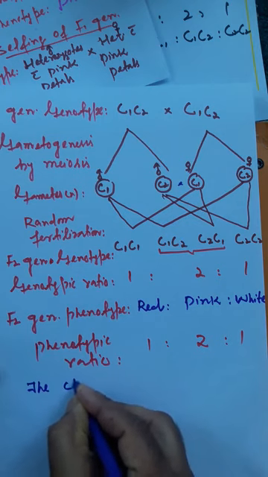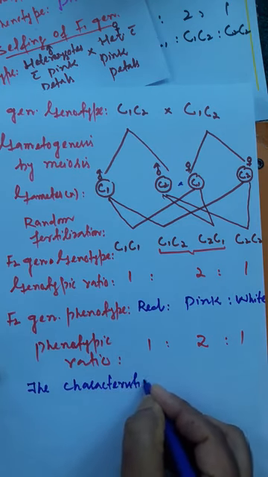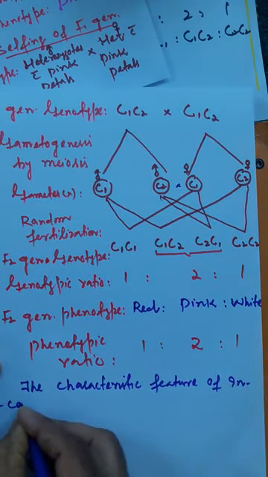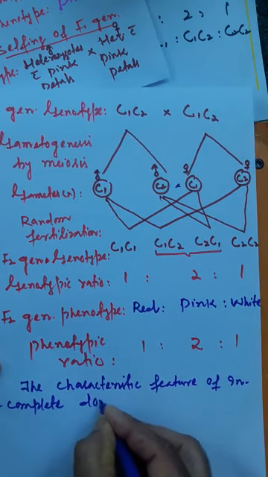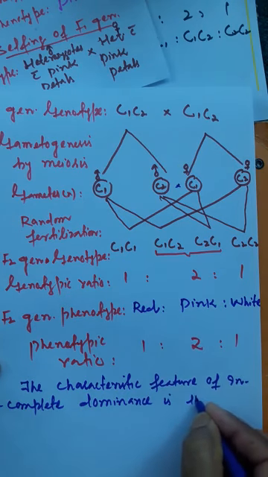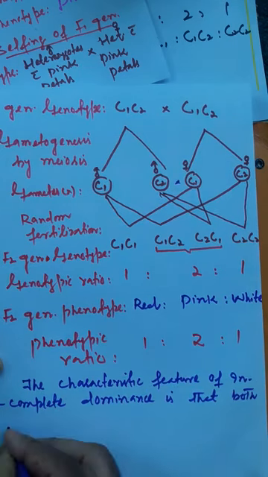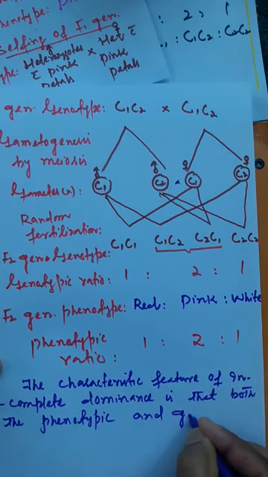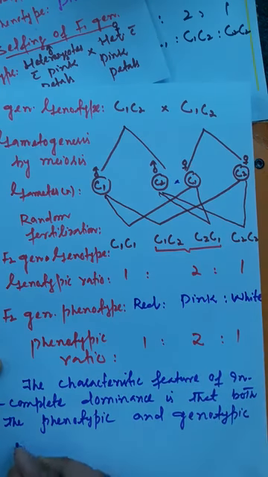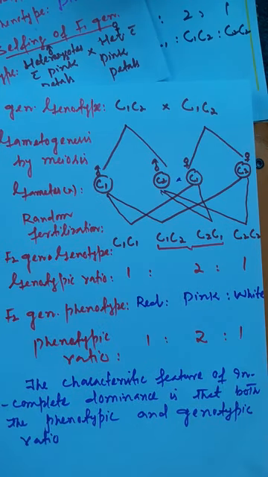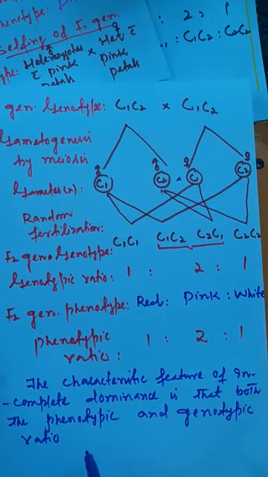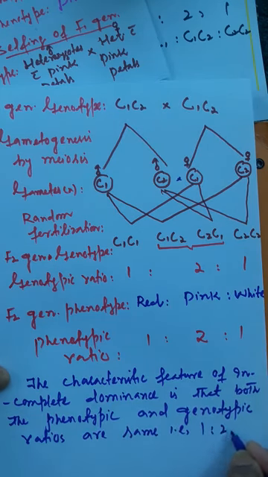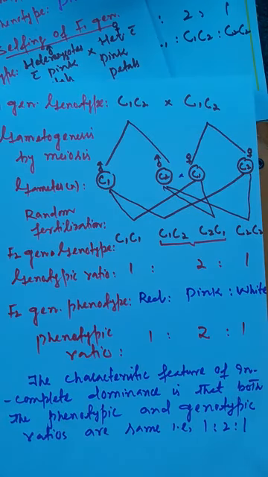So that's a very important point you should note here. The characteristic feature of incomplete dominance, or you can say semi-dominance, is that both the phenotypic and genotypic ratios are same. एक बार ये ऑब्जेक्टिव NEET में भी पूछा गया था: what is the characteristic feature of incomplete dominance. तो ये was the correct option, that the characteristic feature of incomplete dominance is that both phenotypic and genotypic ratios are same, that is 1:2:1. Okay, so I hope you would have understood it well.